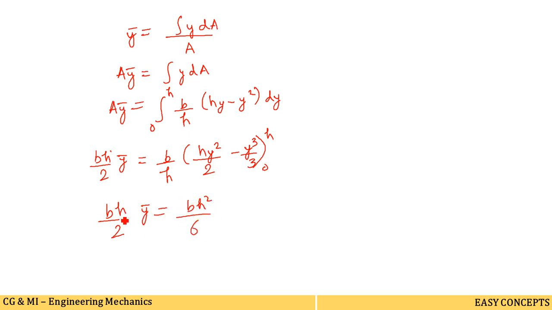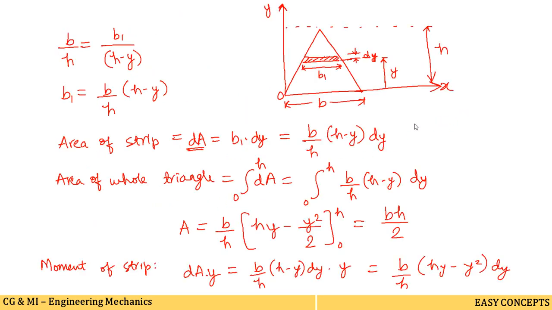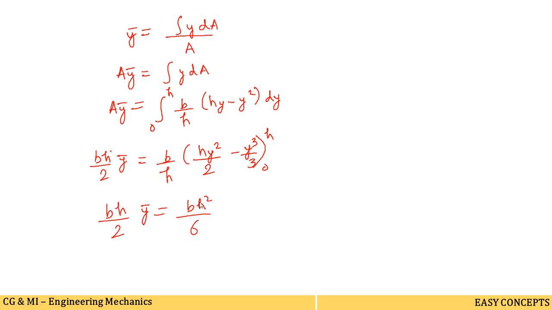Actually this h is what? It is y only. Okay, you can call it as y only. This h we can call it as y only, because in our figure we have written h only, so we will keep h only. Okay, so h is okay here, no problem with it. If we have denoted with y, then we have to replace h by y, but in our figure we have taken h only, so we will keep it as it is.